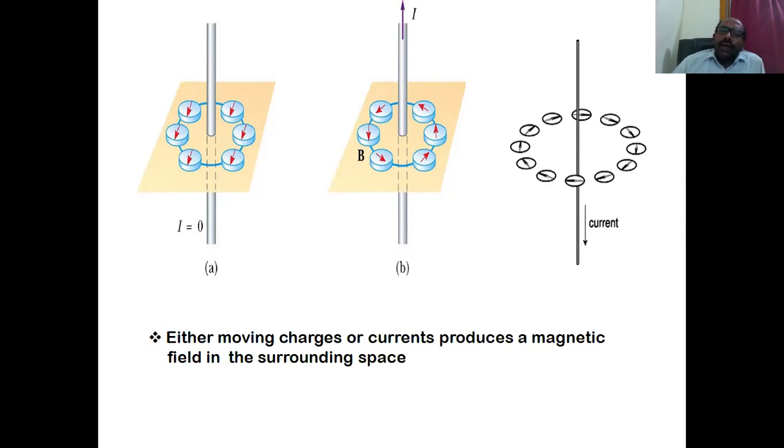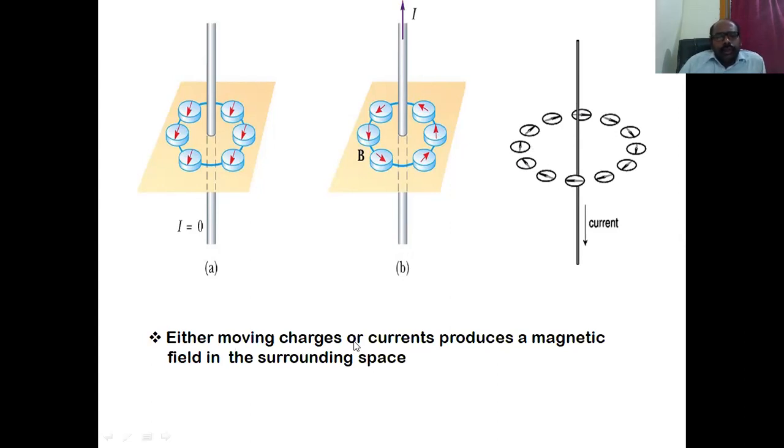If you want to know the direction of the magnetic field at any point on the circle, the tangent to that circle at that point gives the magnetic field direction. Similarly, the compass needle also shows it that way. In this figure the current is going in the upward direction. If we alter the current direction, the arrows are altered. Earlier at this point it was inward, here it is outward.